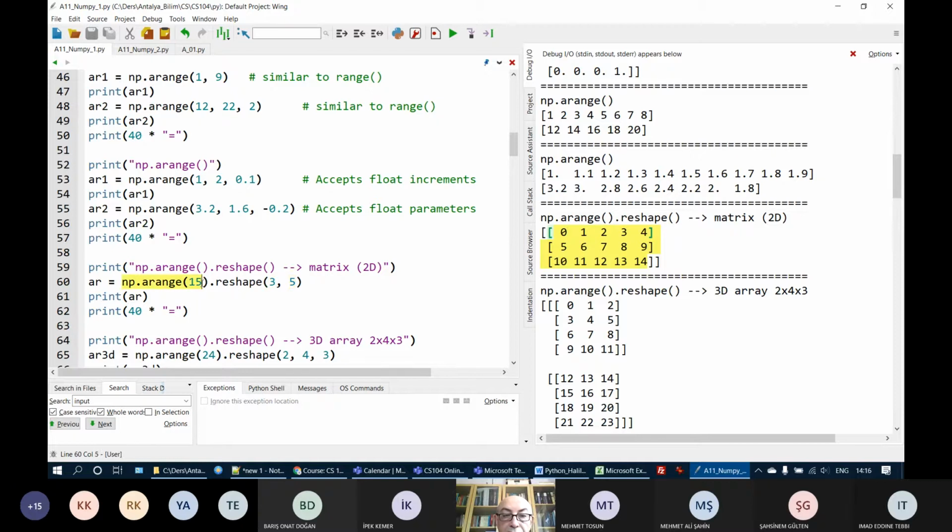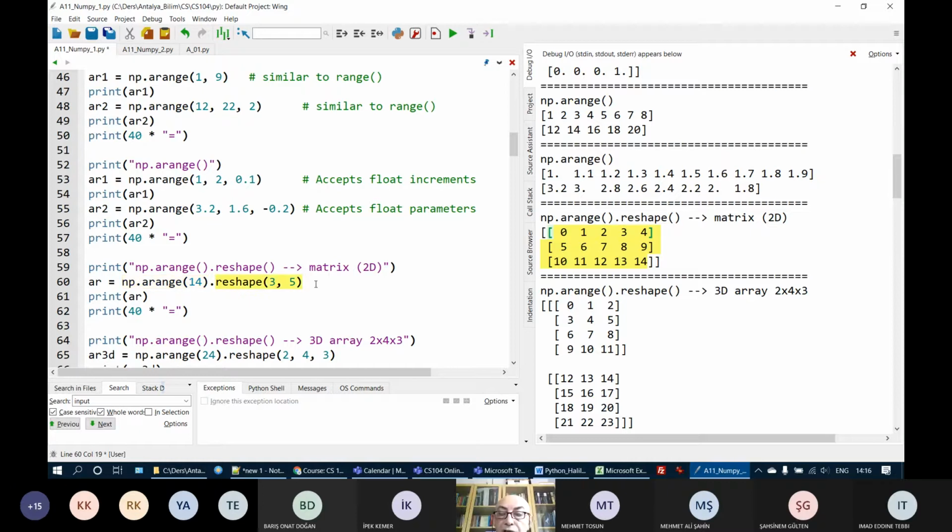So after creating an array of 15 elements with numbers from 0 to 14 here, what I do is take this created array and reshape it to have 3 rows and 5 columns. Let's put here not 15 but 14. How many numbers are there here? From 0 to 13, only 14 numbers exist.